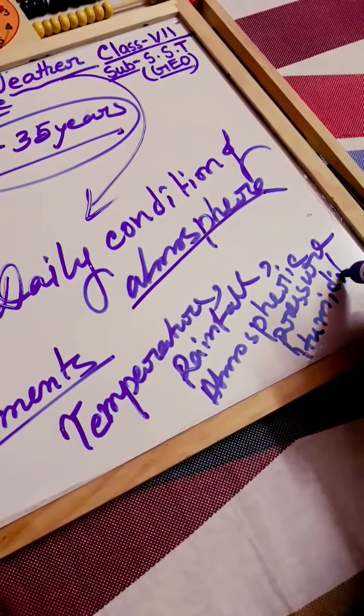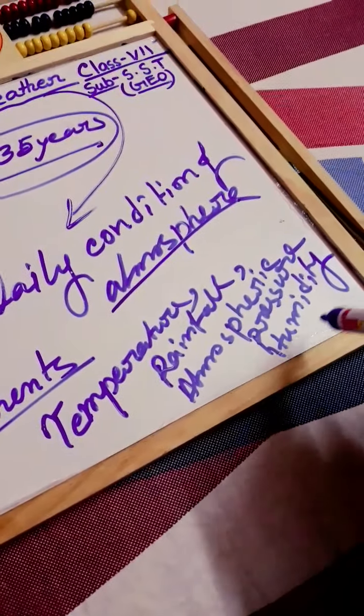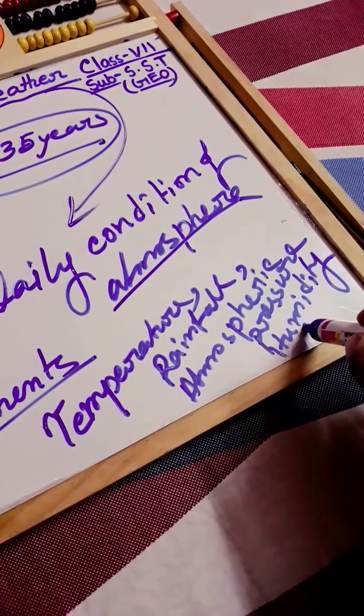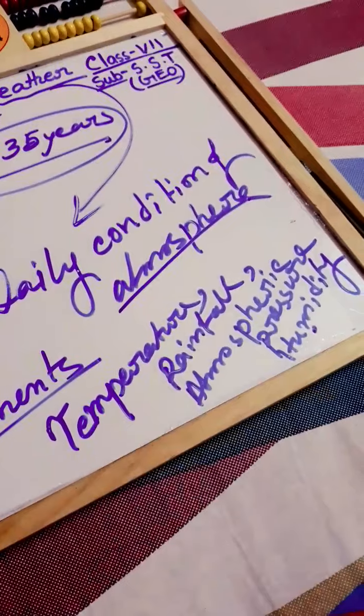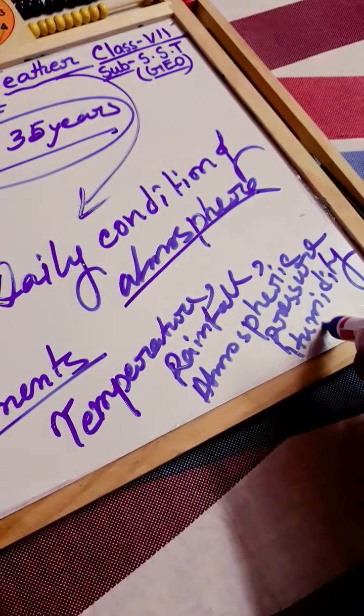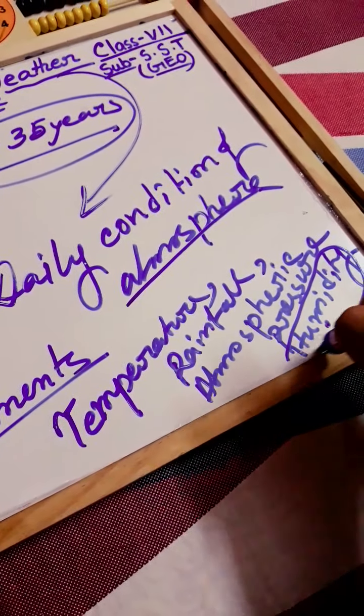Humidity means how much moisture is present in our atmosphere or air.